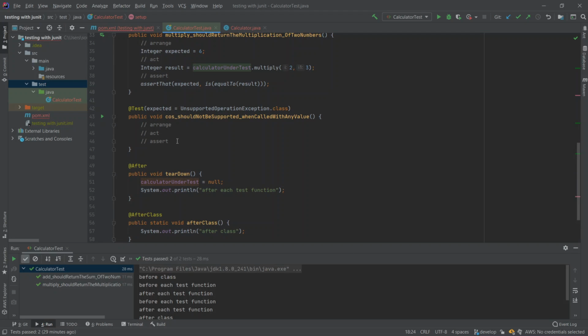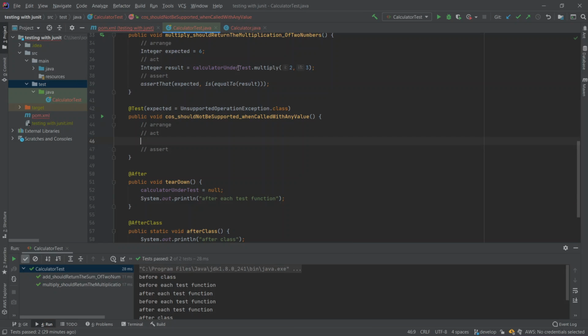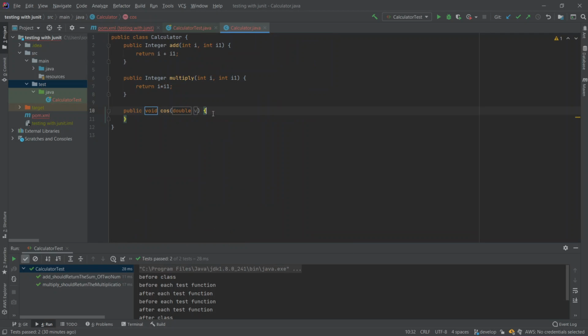And actually, if we have an instance and we have a function that is a cosinus, for example, and we are going to pass some value here, we don't have this function yet, so we are going to create it.